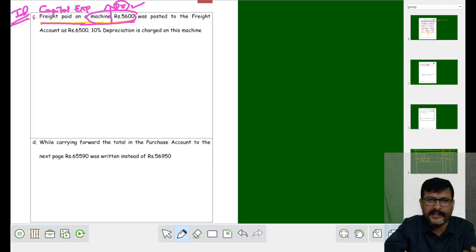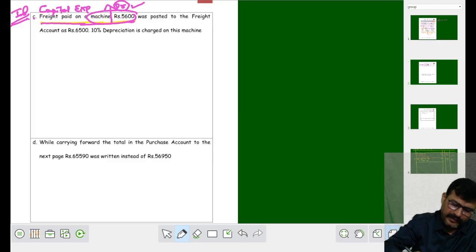My dear student, did you understand? Freight paid on purchase of machine. Purchase of machine is a capital expenditure. It is an asset. Whatever expenses incurred on purchase of an asset are to be added to the value of the asset as a capital expenditure that increases the value of the asset. Asset is to be debited.